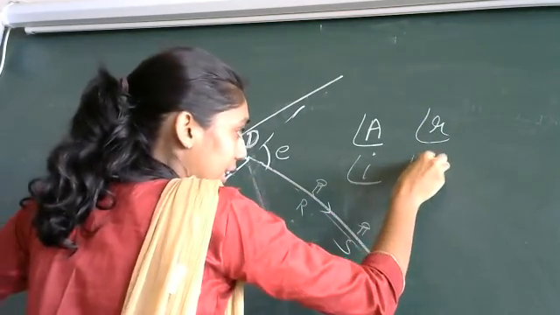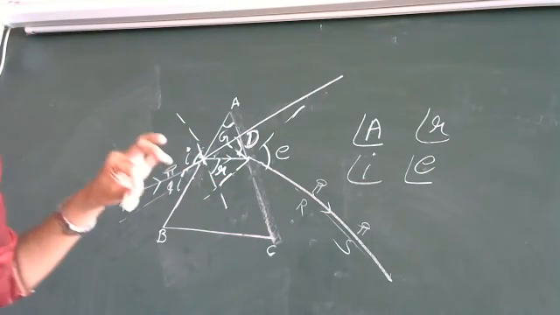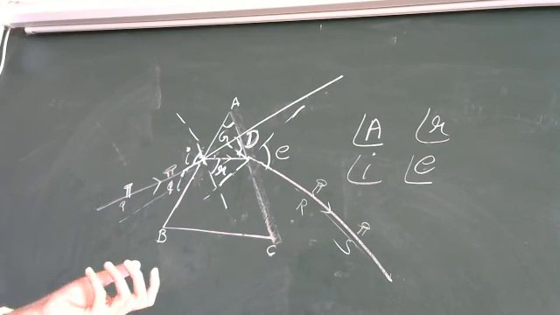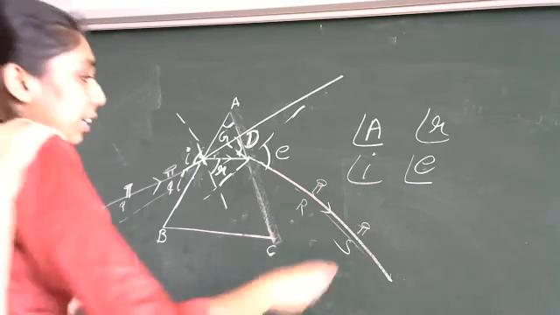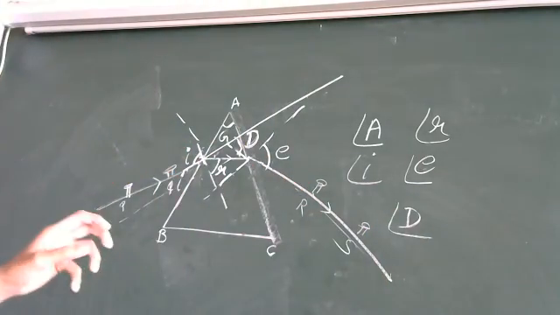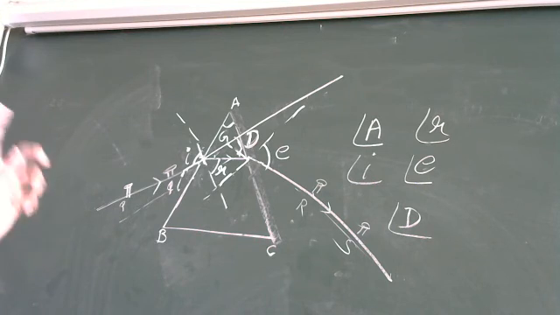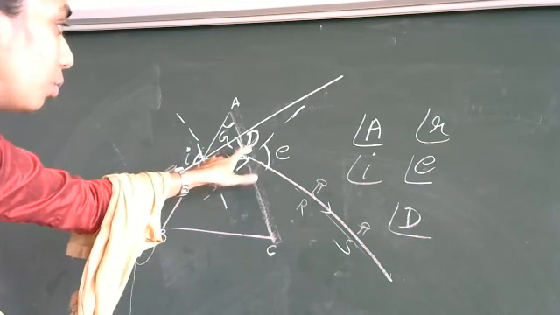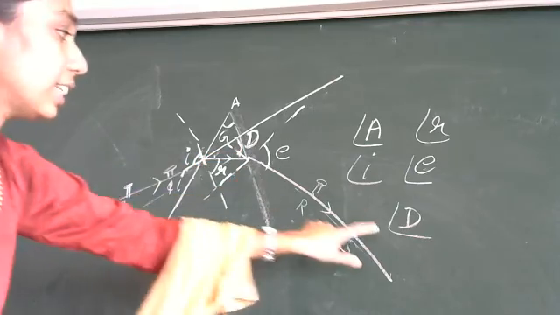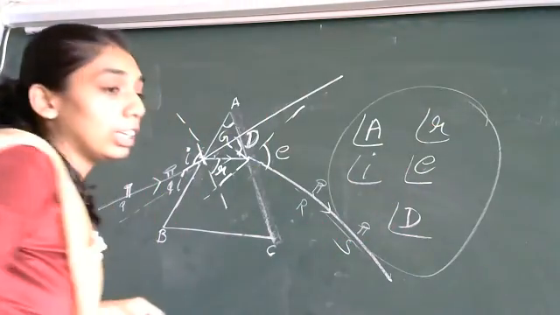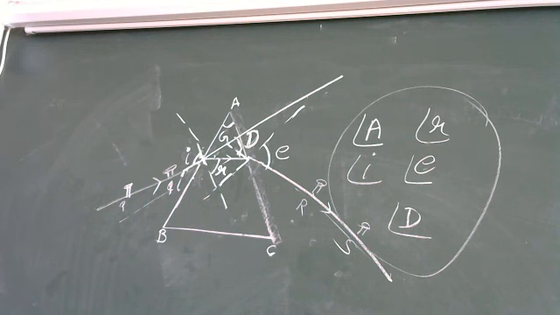And if I write E, then what is it? Angle of emergence. Correct. And if I write D, what is D? Angle of deviation. Here we got the deviation, right? So that is the angle of deviation. These are the shortcuts used to represent the angles over here. Okay, students?